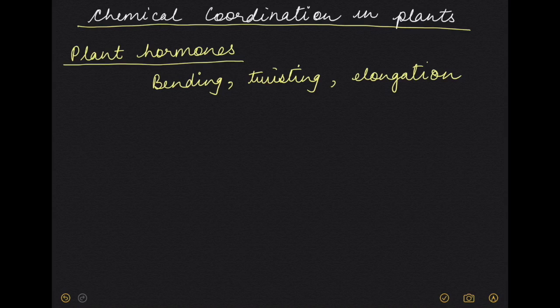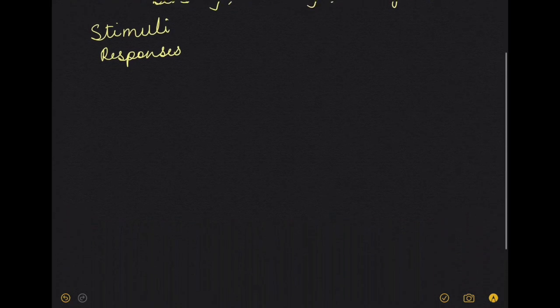So these changes, which are either external or internal, are called stimuli, and the resulting movement caused by the stimuli is called a response. So you have the stimuli, which is the internal or external cause, which results in the responses. So how do they respond to the stimuli?